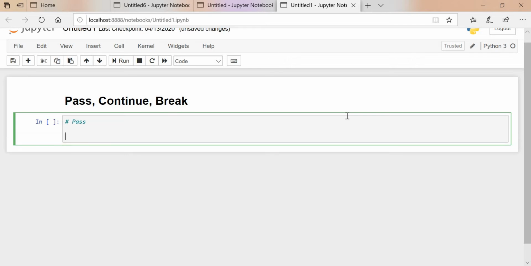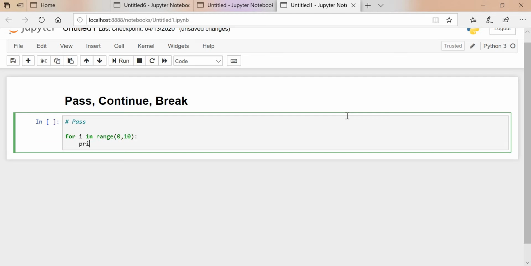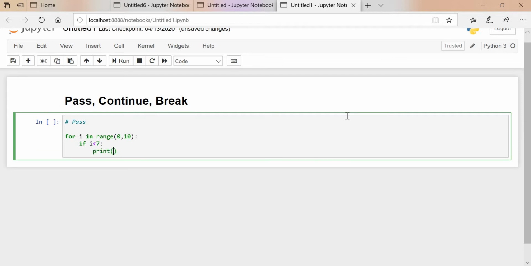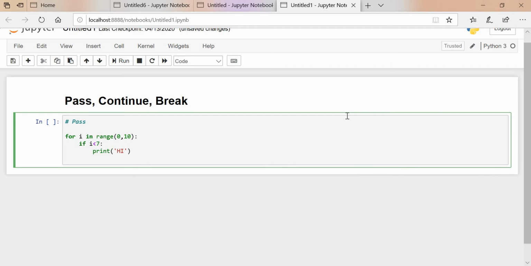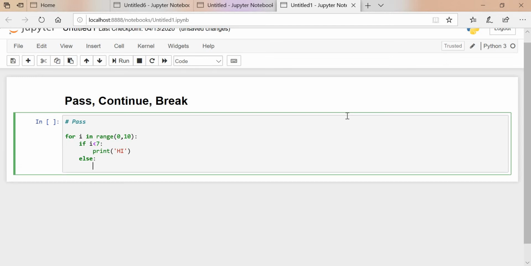We'll take one example. We'll create a loop: for i in range(0, 10). Let's say if i is less than 7, then print hi, else print bye.